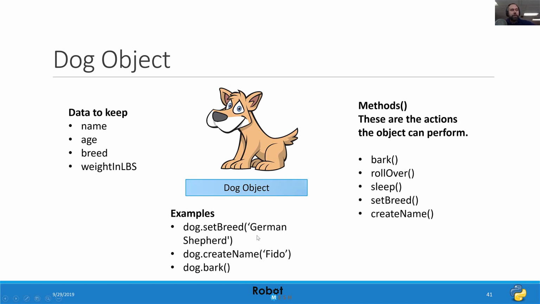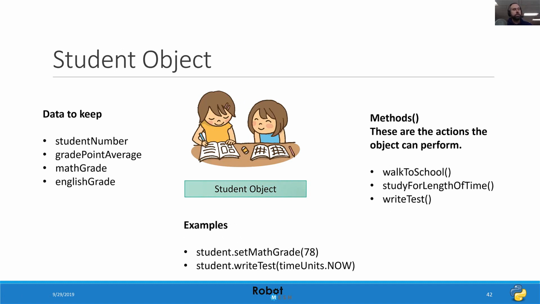You can see that in the parentheses here, in certain cases, we're passing a value or additional data that the method, the action part here, needs in order to complete. So these methods here would be expecting some kind of string. Bark might not be expecting any kind of string. It's just going to cause the dog to make a sound. So other methods might be rollover, sleep, setBreed, which we've discussed. And then the data we want to keep about our dog, which is its name, its age, its weight in pounds. So let's take a look at a different object, which is a student object.